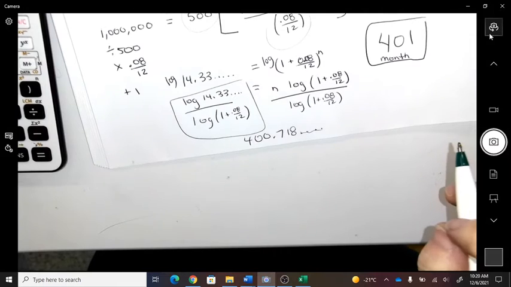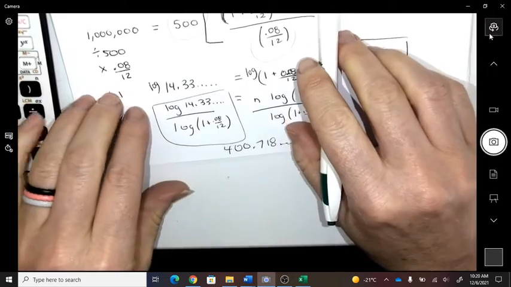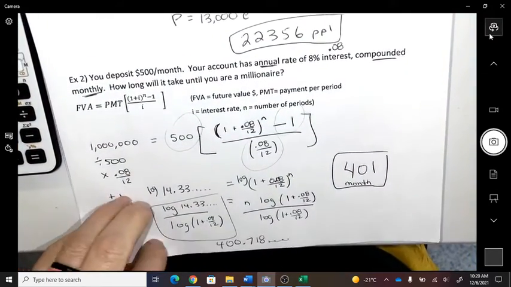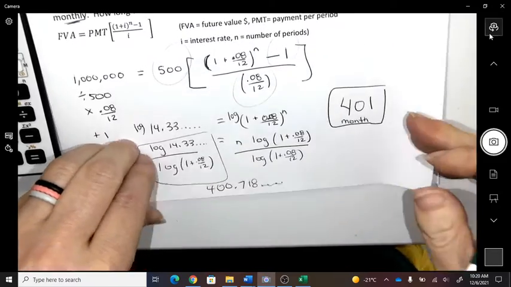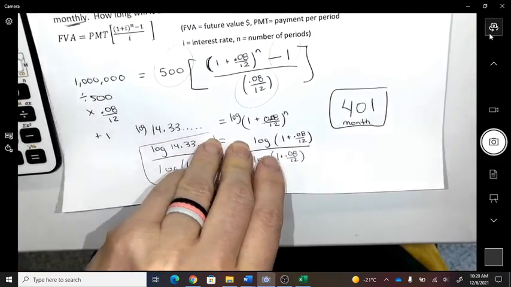So you better start now, because that's over 33 years of time that you're going to be a millionaire if you keep putting $500 in the bank. But don't worry, you won't see interest like that. That's really high. Okay, so that one will always round up. Always. No matter what, okay?